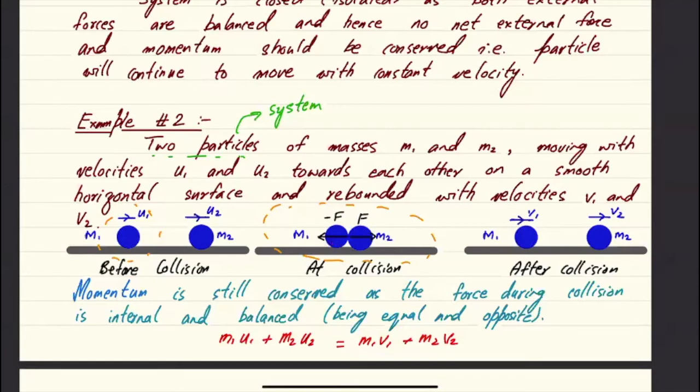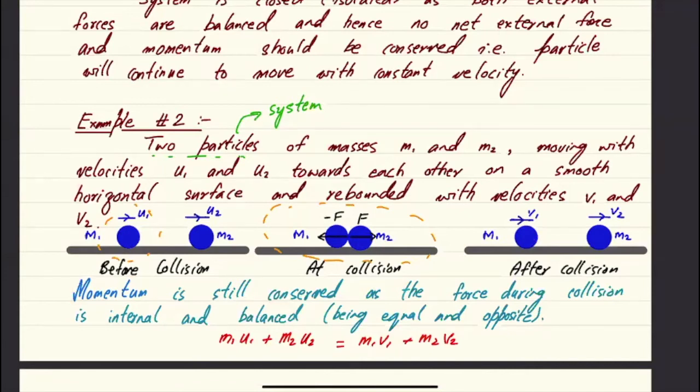So I would say momentum of M1 here is not equal to momentum of M1 over here, because M1 was not an isolated system. The reason M1 is not an isolated system is because when M1 collides with M2, which is not being considered part of the system, then M2 exerts a force onto this. Because of that, there's a net external force acting on M1, and hence its momentum is not going to be conserved. So I can't apply the law of conservation of momentum on M1 alone.